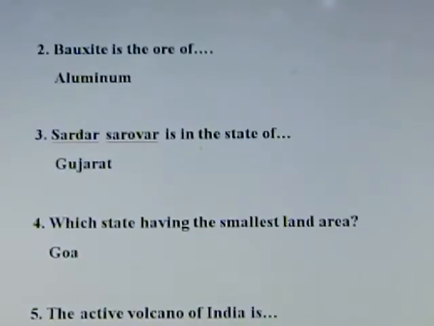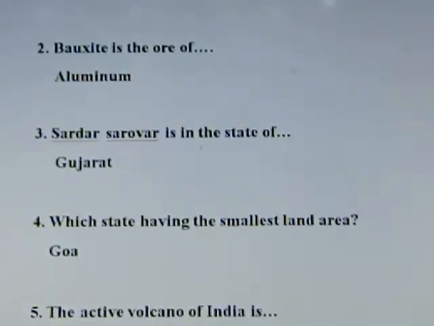Question number 2. Bauxite is the ore of? Answer: aluminium. Bauxite is the ore of aluminium. Hematite and magnetite are the ore of iron.